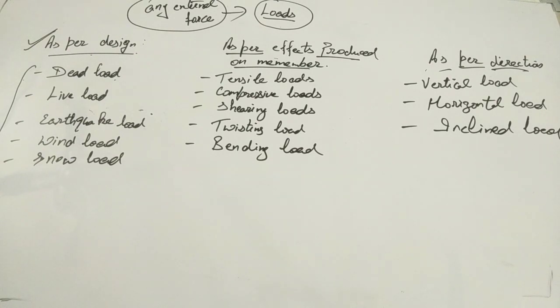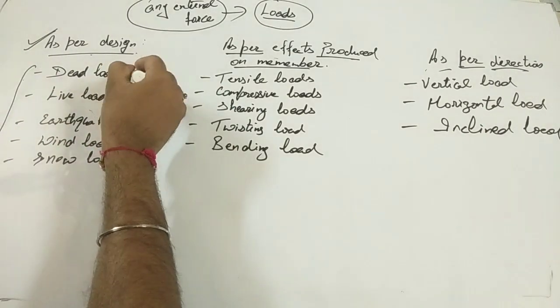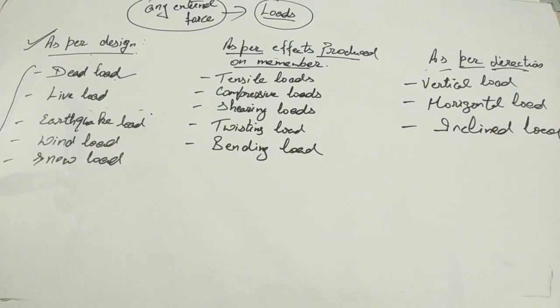So first of all, dead load. The meaning of dead load is the load which does not change over time. It tends to be better defined and requires less of a safety factor as compared to dynamic loads. In simple words, you may say these are the stationary forces or weights that do not change in position or magnitude. Clear guys? Also you may say the loads which you can define before they act are known as dead load, which is also known as static load.